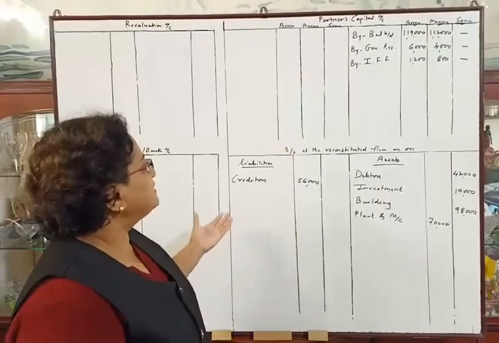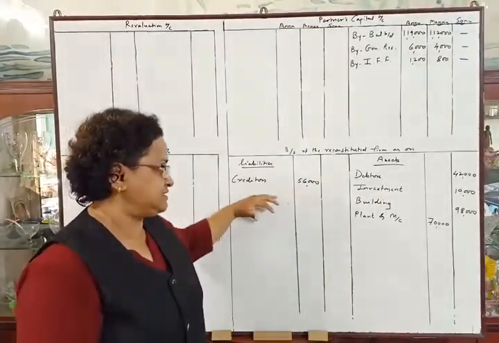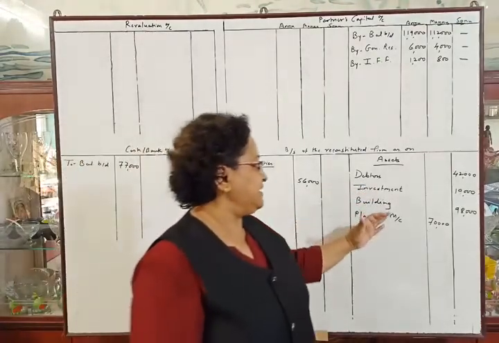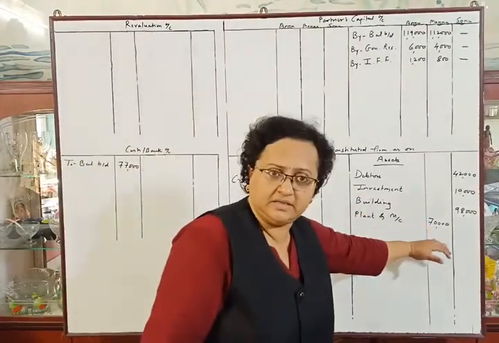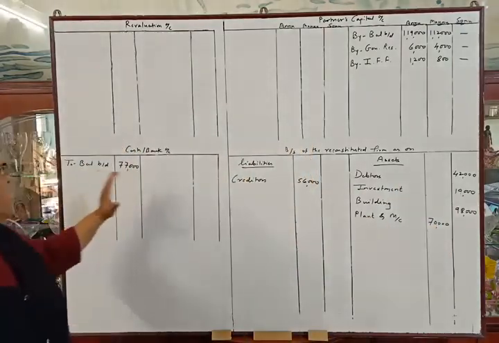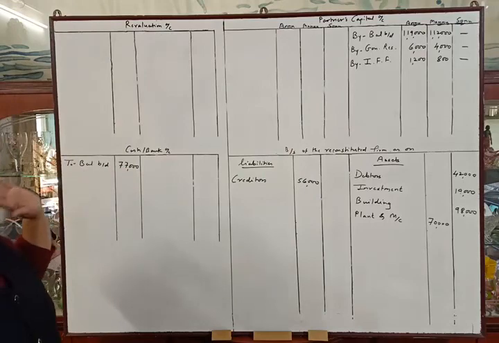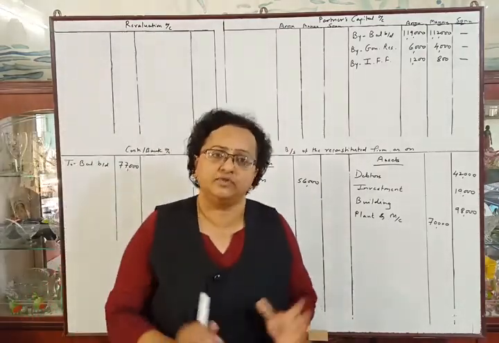Now other items, creditors I have transferred in the inner column as there is an adjustment, and debtors, building and machinery on the asset side. Building, plant and machinery will be in the inner side because there is an adjustment. Cash balance I have transferred to the cash bank account debit side rupees 77,000. Okay. Now we will start the first adjustment.